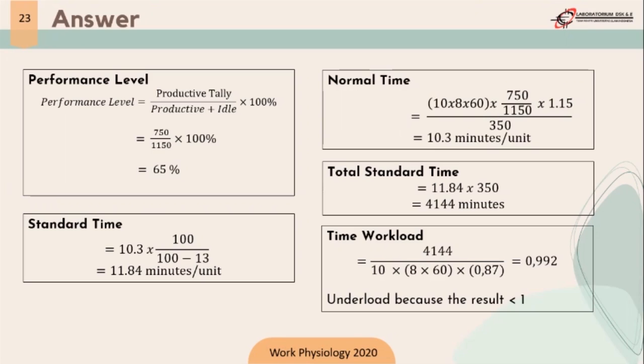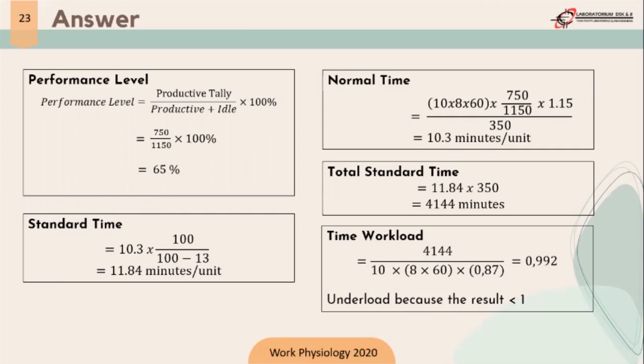Next we move to the standard time. In the standard time, we use the normal time, because the formula is normal time multiplied by 100 divided by 100 minus allowance. We find the value of standard time is 11.84 minutes per unit.